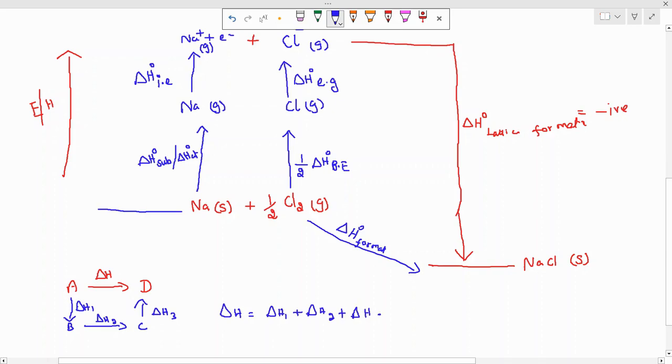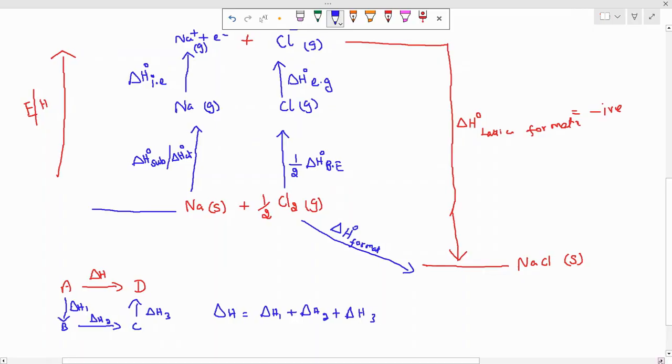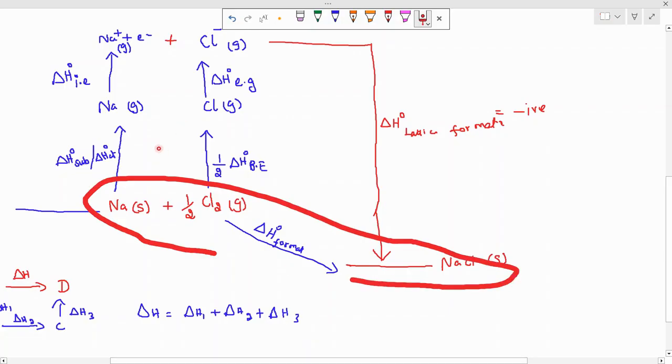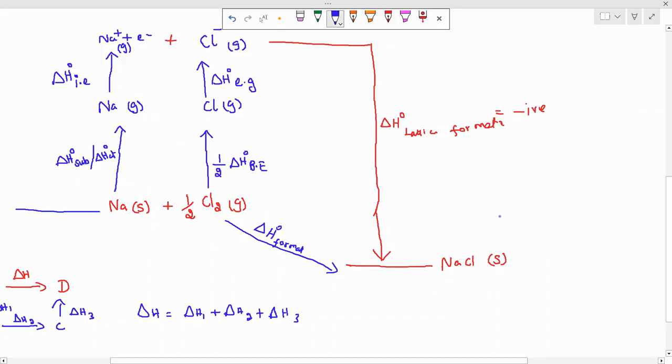This is called Hess law. We are going to apply the same thing for Born-Haber cycle. This is a direct process. Look at this. This is a direct process, and these are all indirect processes. So I'm going to use the direct process and indirect process, because I know that according to Hess law, both processes involve the same energy. So delta H formation.